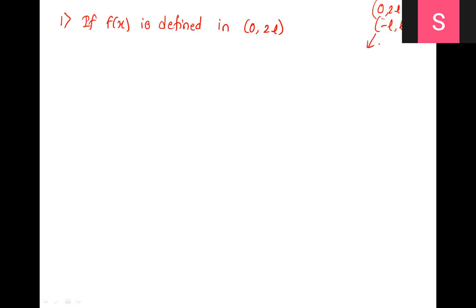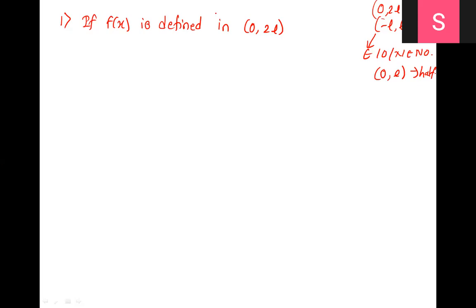Here in minus L to L, you will check for even, odd, neither even nor odd, exactly similar. And the last interval will be 0 to L, which will be half range. Perfect. So half range Fourier cosine and sine, this is what we are going to see.